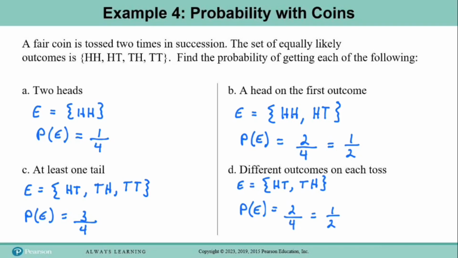So I want to emphasize again that every time we calculate a probability, we come out with some value between 0 and 1. If the event is impossible, we say it has 0 probability.